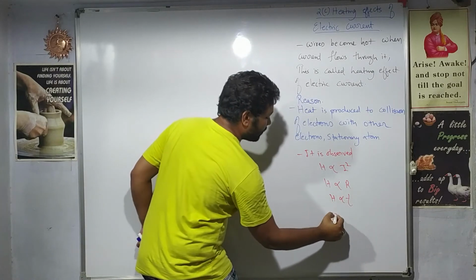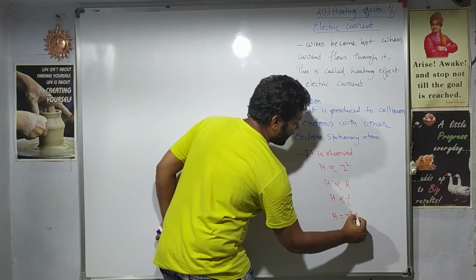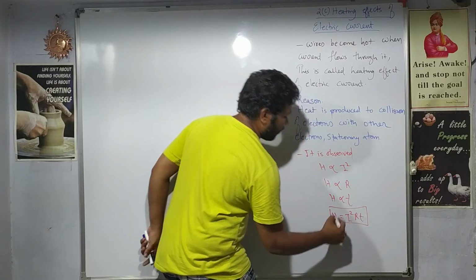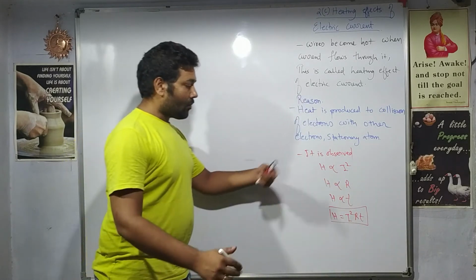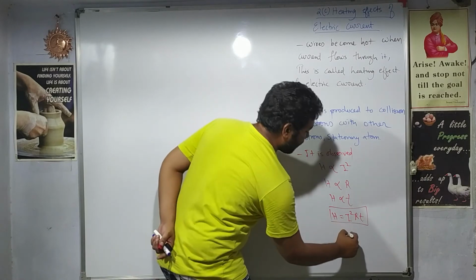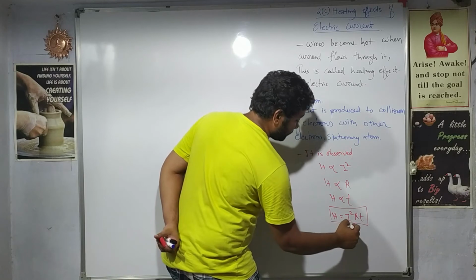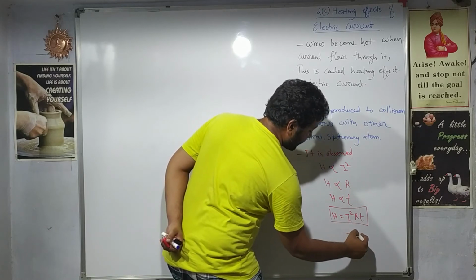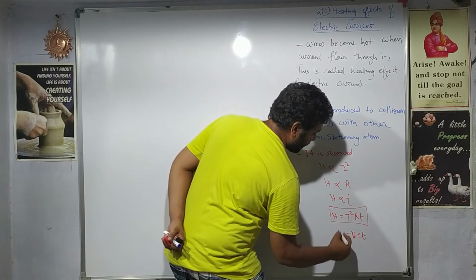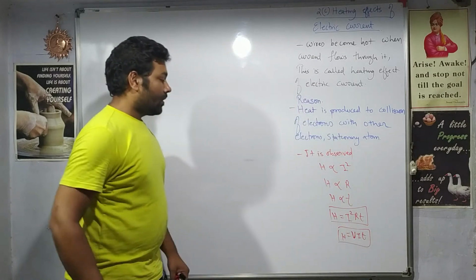So overall we conclude that the heat is given by I square R T. This is the formula to measure the heat. This formula can also be written in many other forms. Let's say if you substitute IR as V, it can also be written as V I T, that is the heat produced. This is another formula, right?